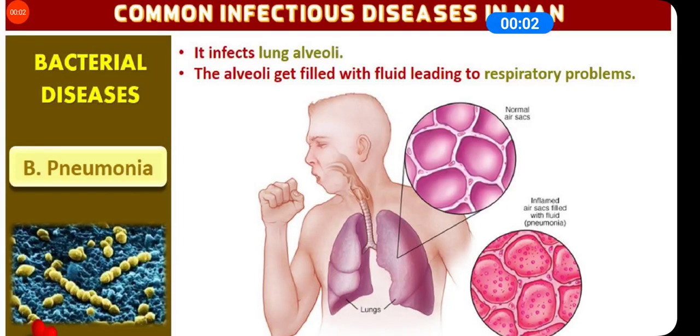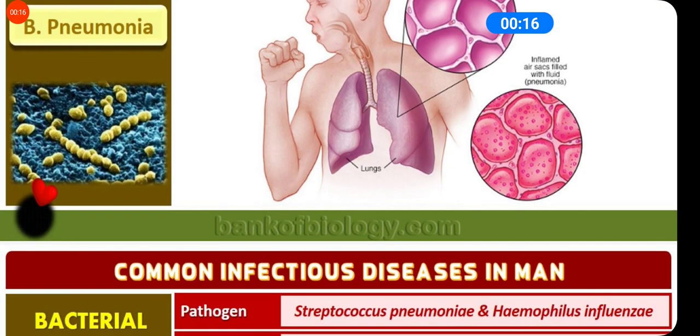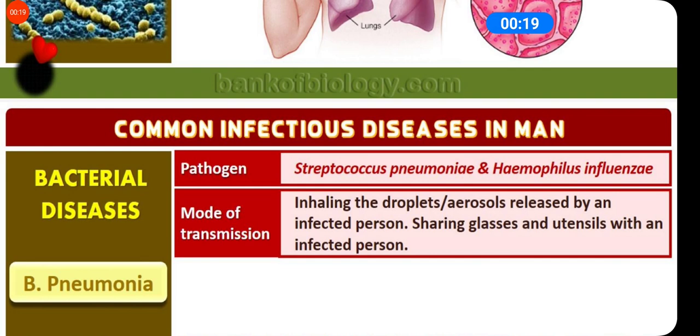Now coming to the next disease, which is called pneumonia. Pneumonia is also a bacterial disease, caused by Streptococcus pneumoniae or Haemophilus influenzae. These are the names of the pathogens: Streptococcus pneumoniae and Haemophilus influenzae. Their main mode of transmission is inhaling the infected droplets and aerosols released by an infected person, and they